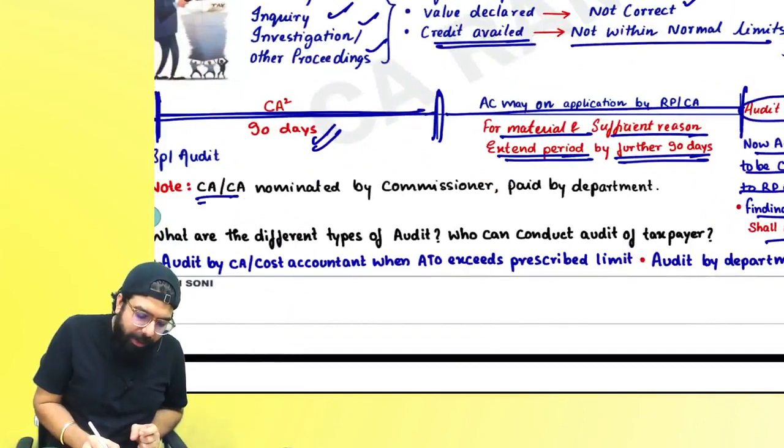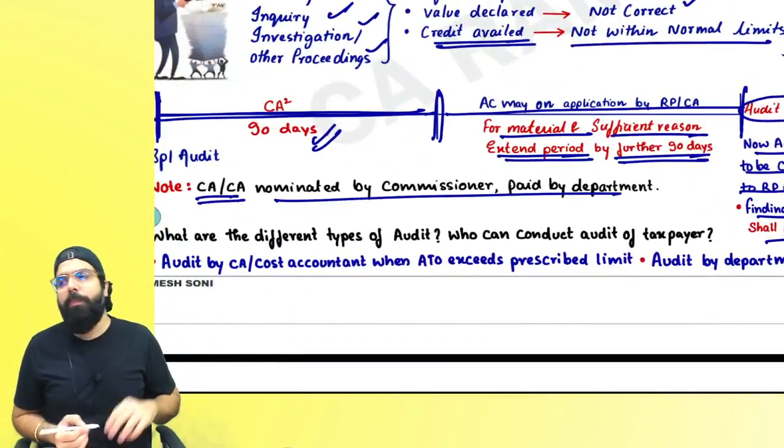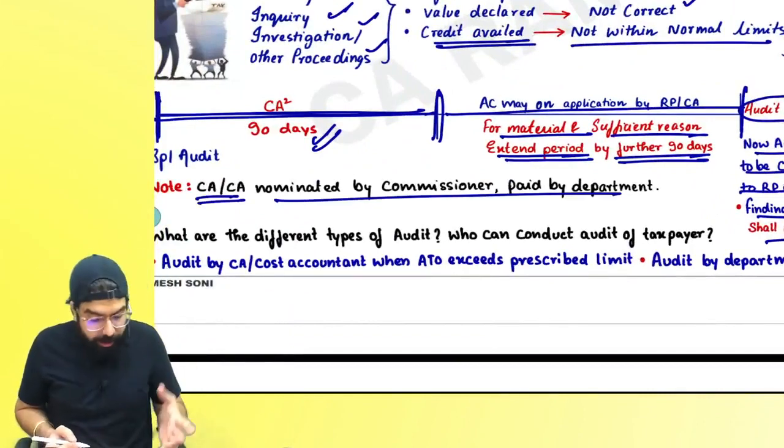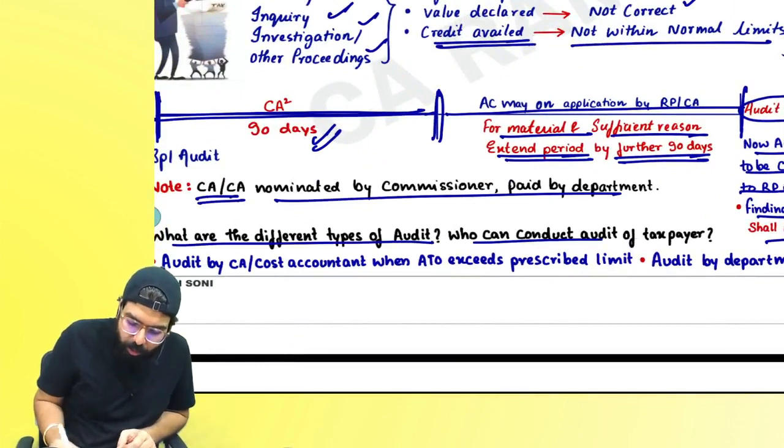Always remember, the chartered accountant or cost accountant is nominated by whom? The commissioner, and paid by the department. What are the different types of audit? Who can conduct the audit?